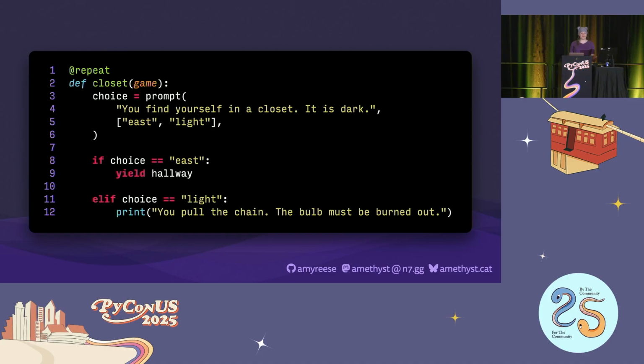We can build a simple text adventure using our generator state machine with a few small changes. Each room can be its own state. We can use a shared game object to keep track of data across rooms, and the logic within a room's function can interact with the user, change the game state, or yield a different function in order to transition the player from one room to the next.